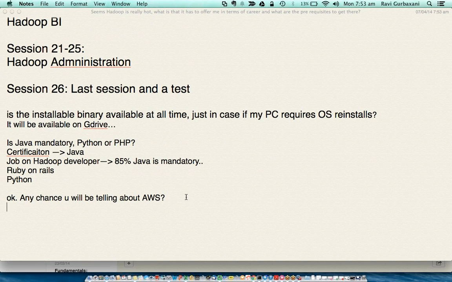Any chance I'll be telling about AWS? Our multi-node setup would be done on AWS only. Okay. Having said that, this is not a cloud course, so we will restrict our questions to, okay, I purchased a machine on rent and we are using it for working.